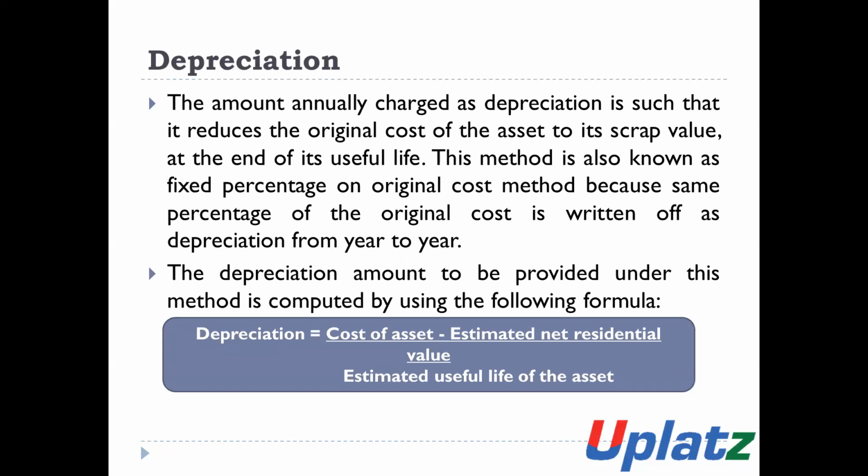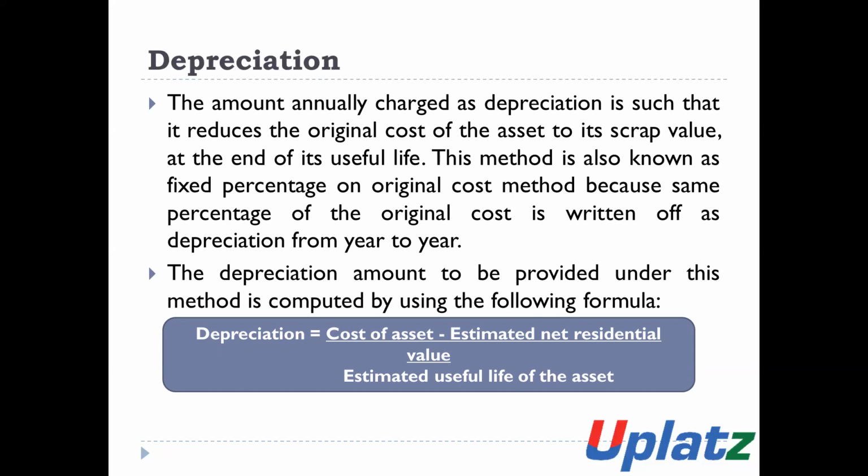The amount annually charged as depreciation is such that it reduces the original cost of the asset to its scrap value at the end of its useful life. The depreciation amount is equal to the original cost less the scrap value, divided by the number of years of its useful life.